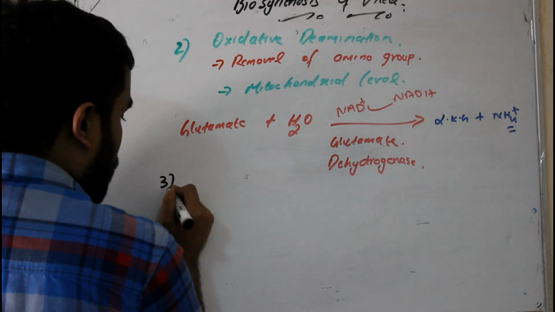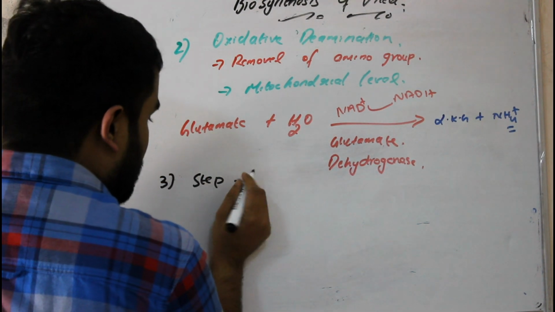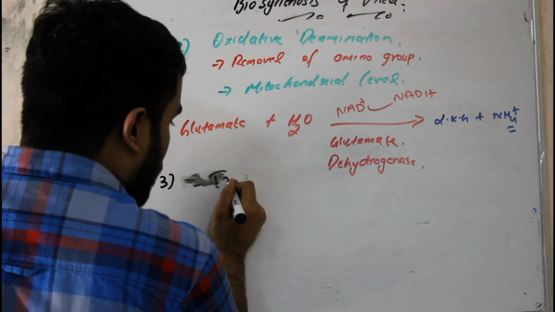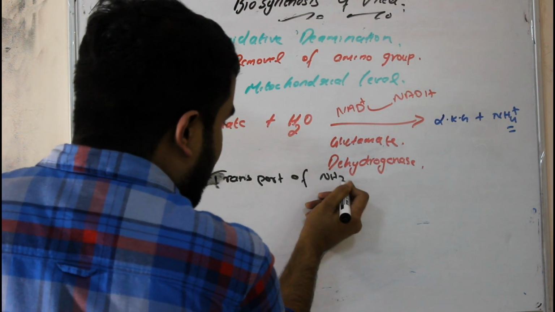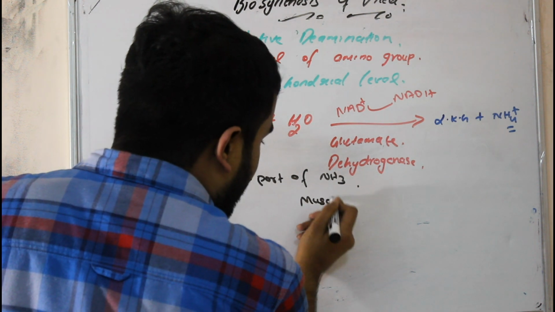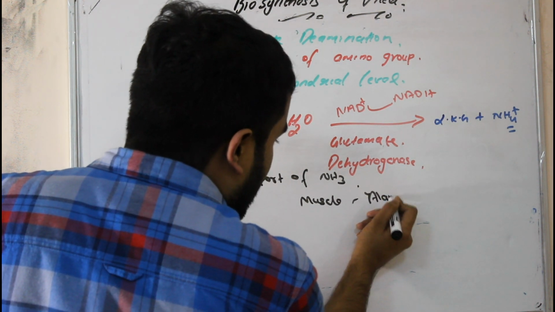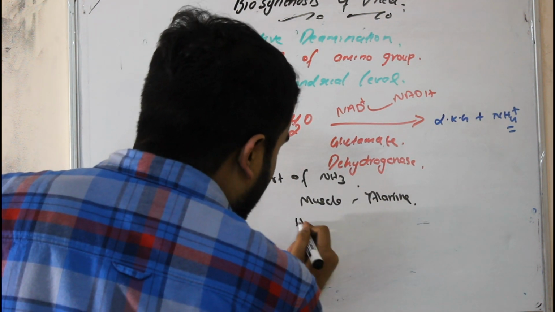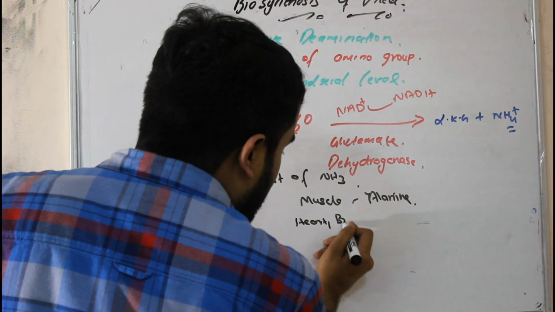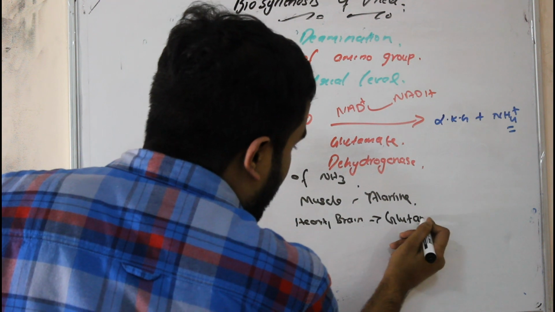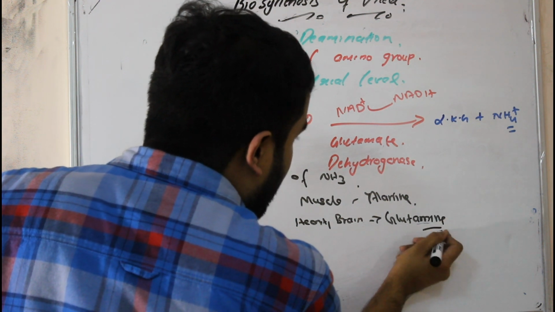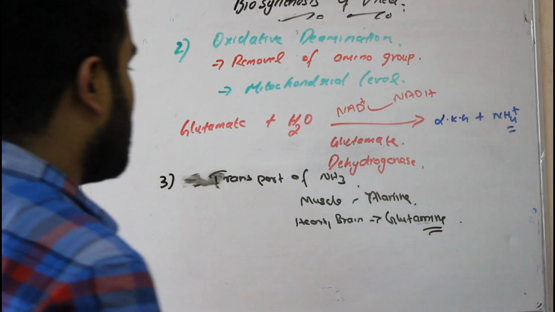Now the third step is the transport of ammonia. We have already studied that from muscle, alanine transports it, and from heart and brain, glutamine. Clear? So this is the third step.